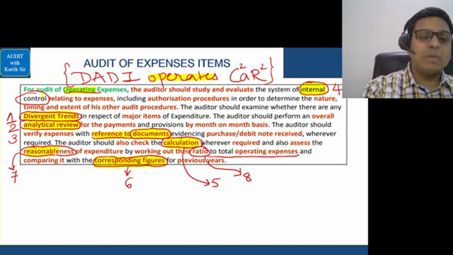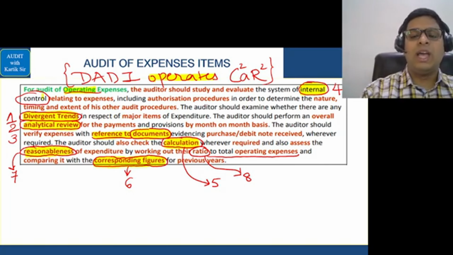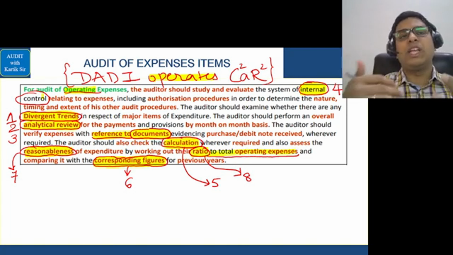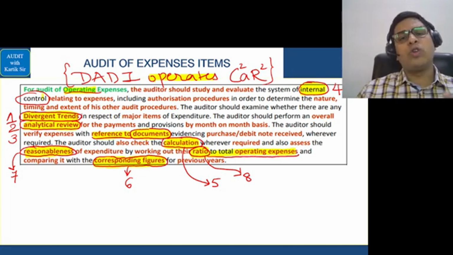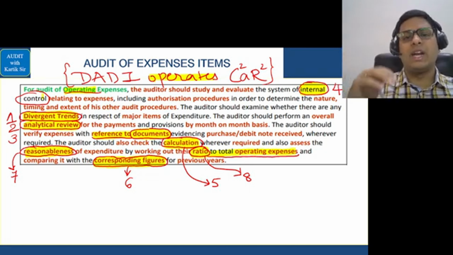Auditor should check the reasonableness of the expenditure, whether it is not too high. And finally, auditor should check the ratio to the total operating expenses, whether the ratio has increased or not. Example, last year we paid 2 crores out of 100 crores. Total operating expenses were 100 crores and 2 crores were spent for electricity expenses. So it was 2%. Okay, so the ratio is 2 by 100.